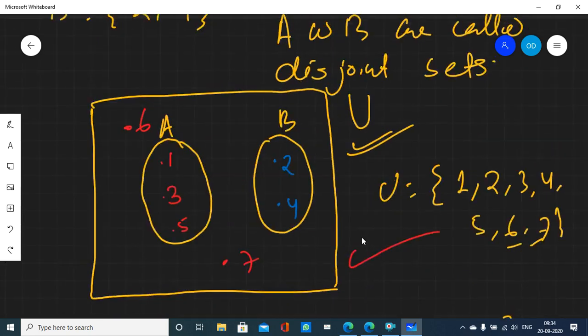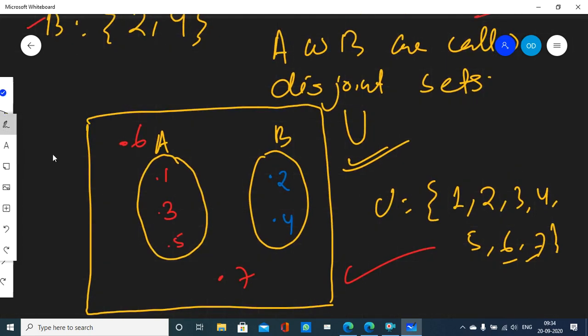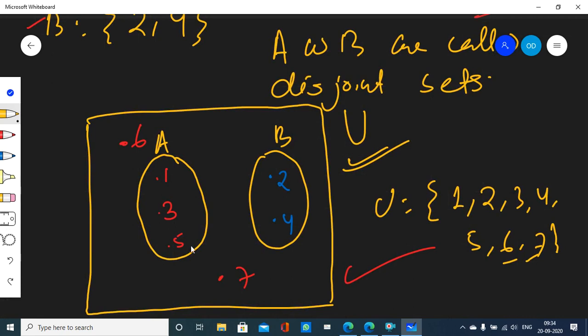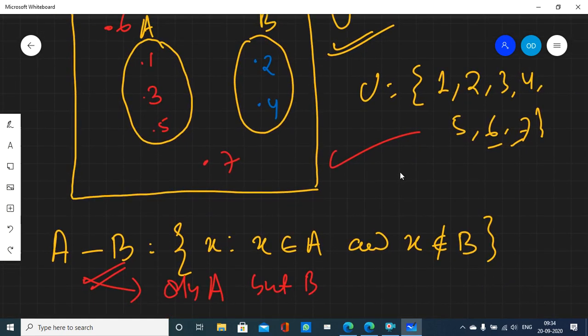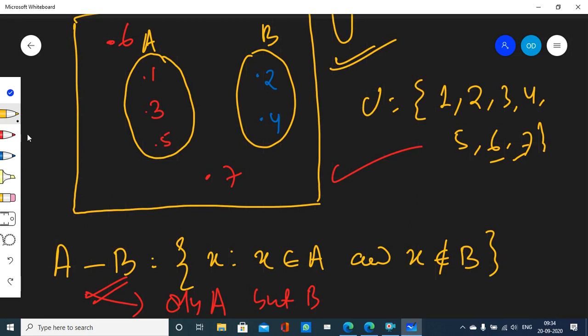Now check it out here. What elements do you see in this Venn diagram that belong to only A but not B? You tell me. Sir, 5, 7. 5, 7, they belong to only A but not B. Think about it. Which elements do you see in this Venn diagram that belong to only set A but not set B?